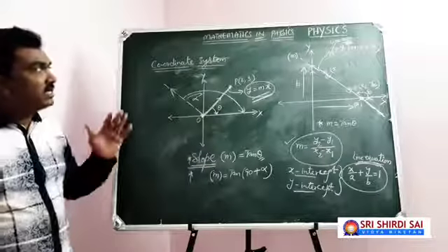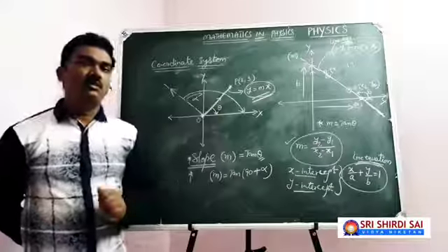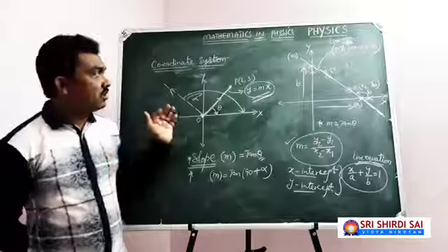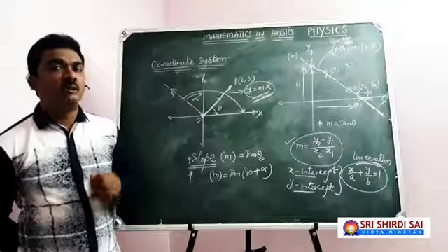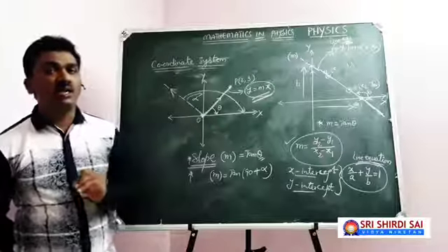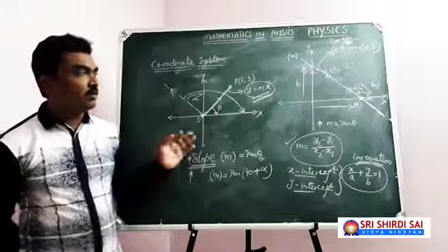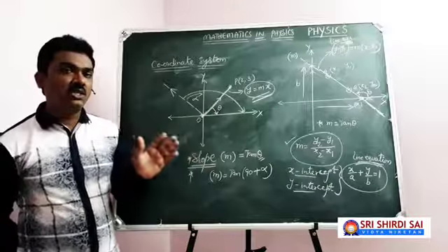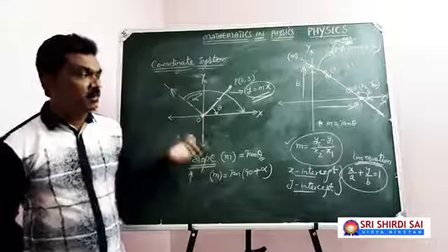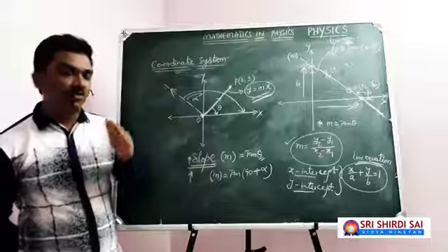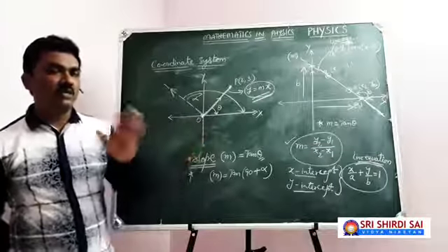Ultimately, our main topic is all about mathematics in physics. In this session, I explained the concepts of the coordinate system. Later I come to the concepts of trigonometry, and apart from that, two more different mathematical analytical tracks that we will discuss in the coming classes. So this is all for today, an introduction to the coordinate system. Only the mathematics required for physics is needed. Don't expect that I deal with complete mathematics in detail. No. Up to the little concepts that are required for physics only I handle, and I will tell you how to apply them in physics. That's all.